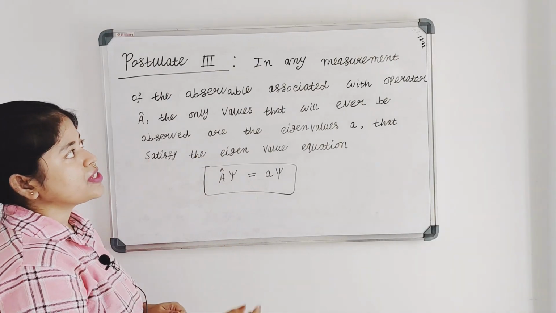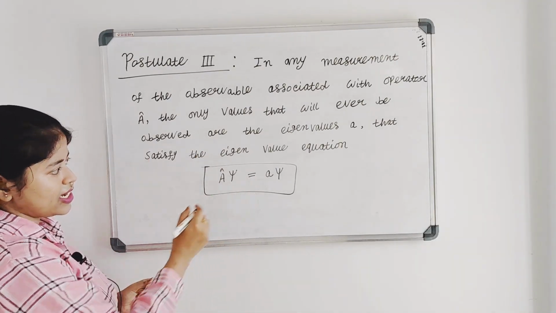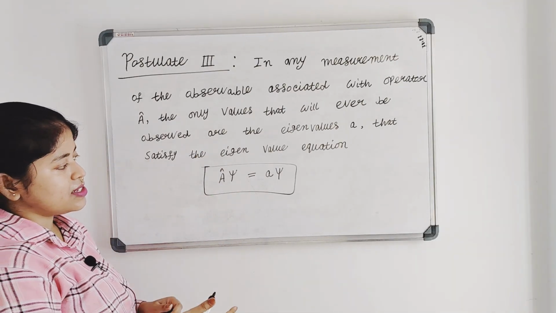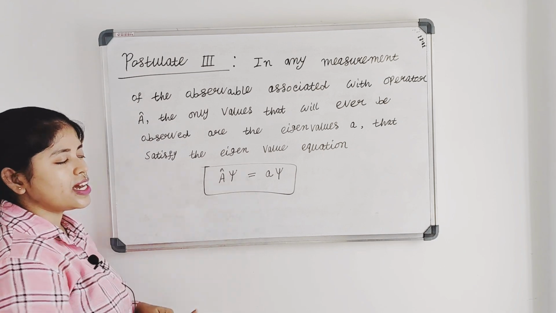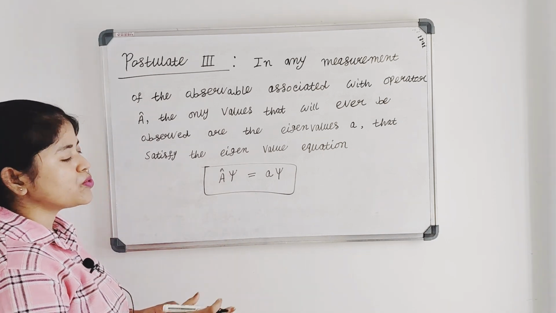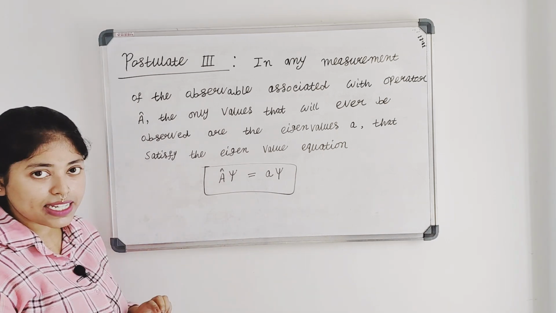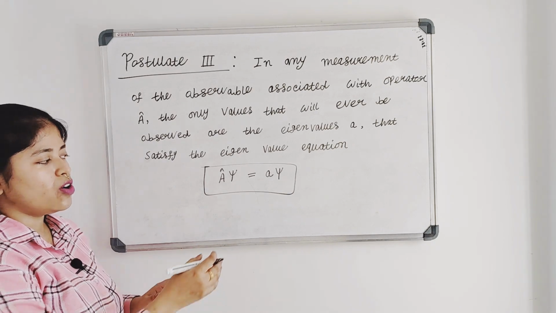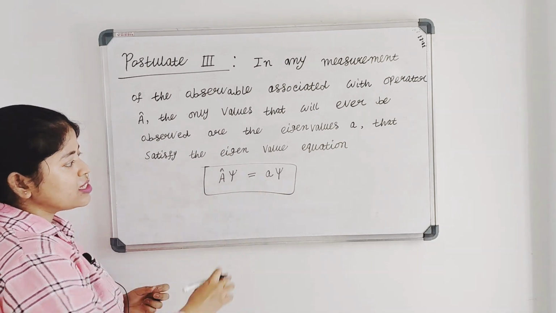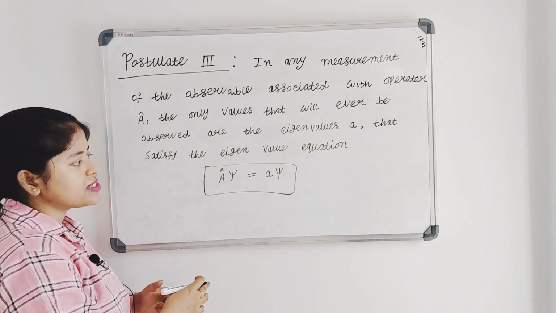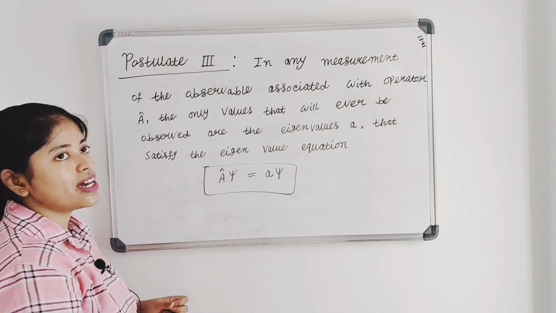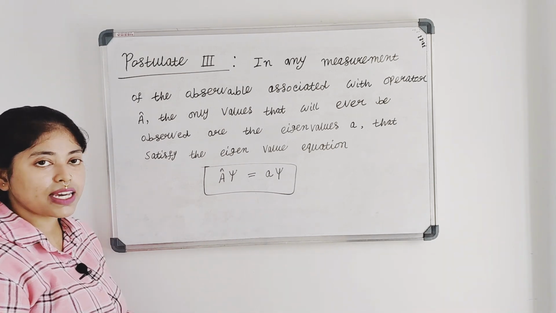From postulate 3 we get the concept of eigenvalue and the eigenvalue equation. If this quantum mechanical system is in an eigenstate A, then if we do any measurement on this system, we will get the value of the eigenvalue, which is A. That means these dynamical variables take quantized values in quantum mechanics.